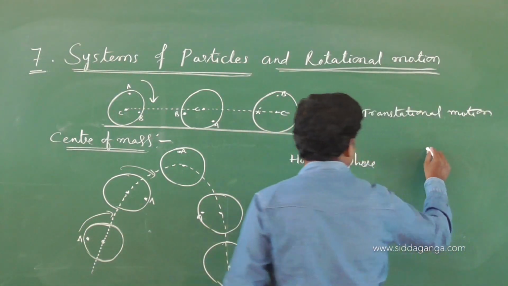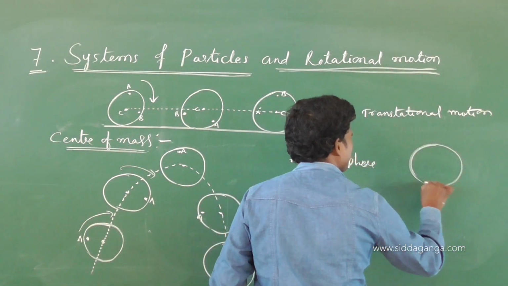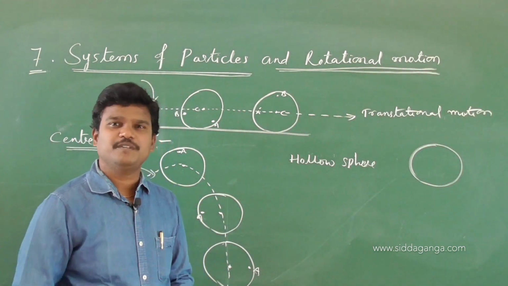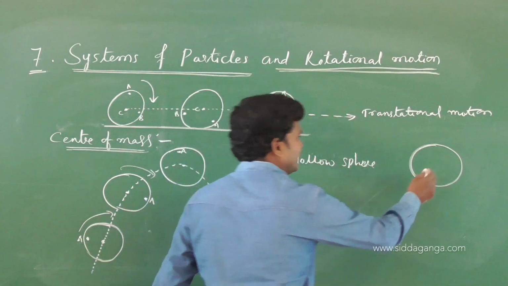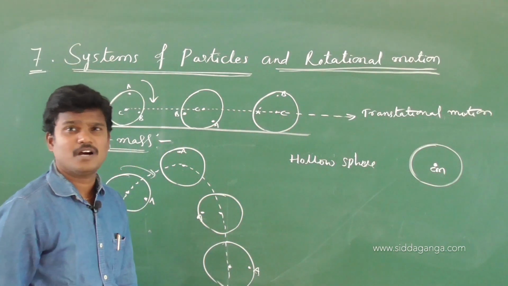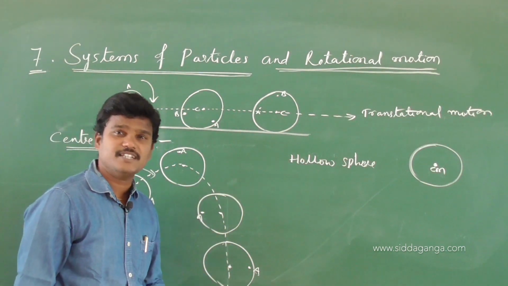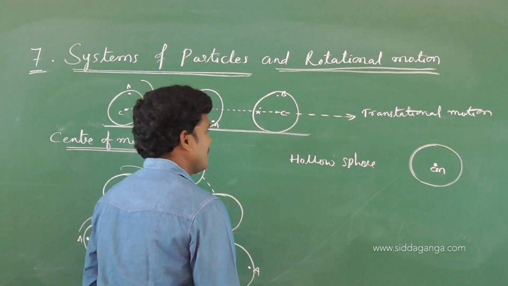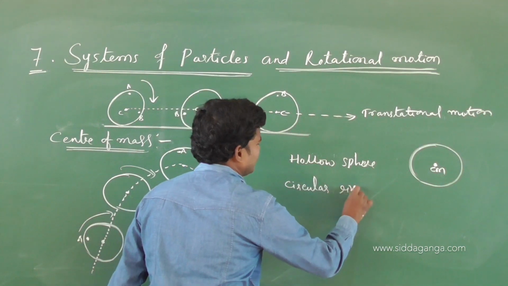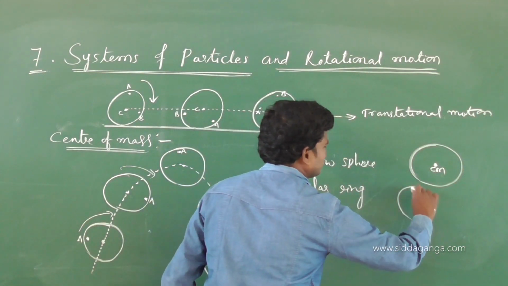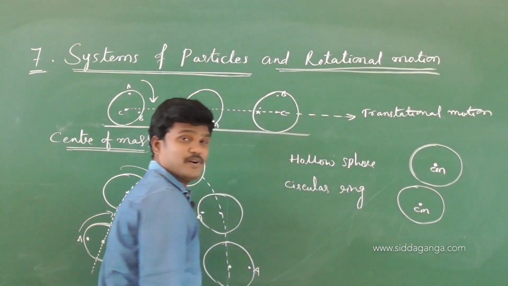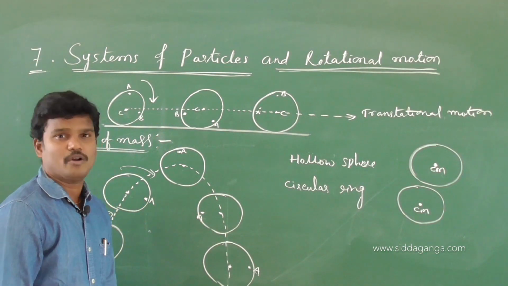For a hollow sphere, empty like a globe, the center of mass is at the centroid.